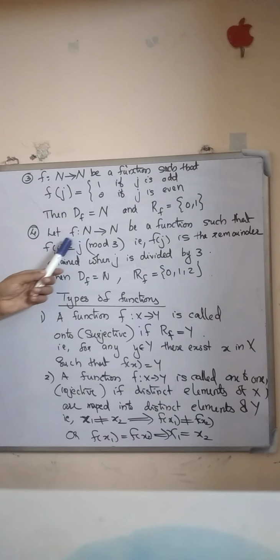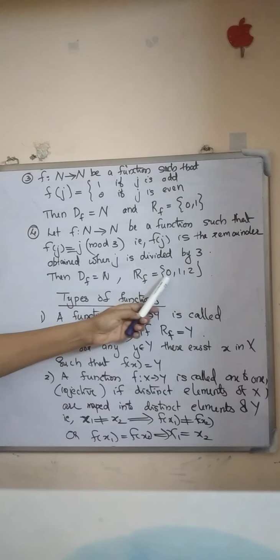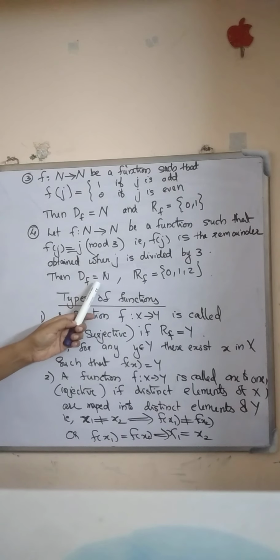Next example, let f from N to N be a function such that f of j is congruent to j modulo 3. That is, f of j is the remainder obtained when j is divided by 3. When a number is divided by 3, we get the remainders 0, 1, 2. So the range set of this function is {0, 1, 2} and the domain set is the set of all natural numbers. Then we discuss types of functions.